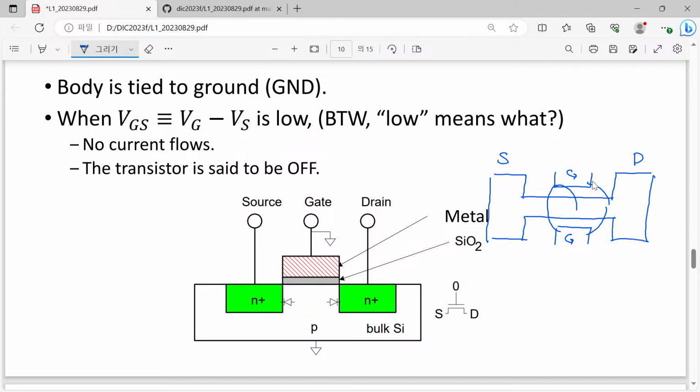Sorry about my ugly drawing, but anyway, what I wanted to say is this is the most advanced device nowadays, and they are separated by a certain insulating layer.